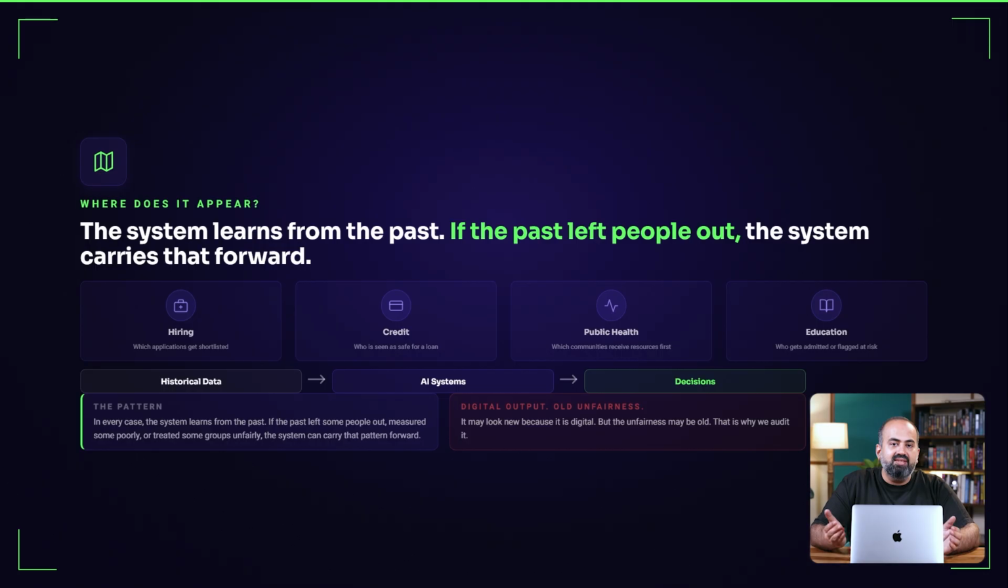In every case, the system learns from the past. If the past left some people out, measured some people poorly, or treated some groups unfairly, the system can carry that pattern forward. It may look new because it is digital, but the unfairness may be old. That is why we audit it.